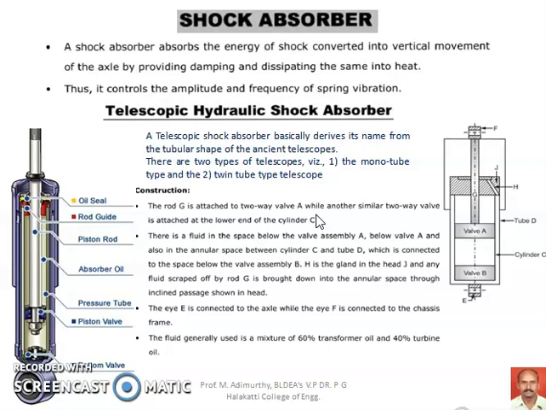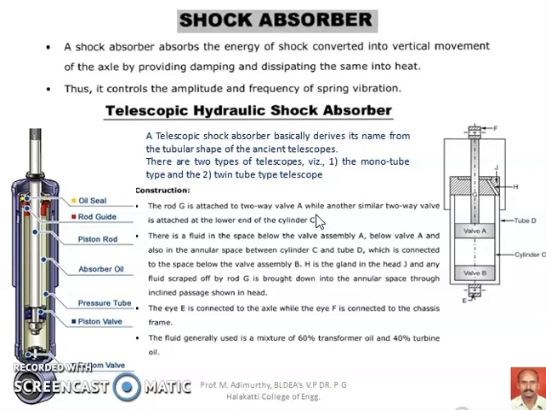Basically, there are two types of shock absorbers: friction type shock absorber and hydraulic type shock absorber. Of course, the friction type has become almost obsolete due to its unpredictable damping characteristics.